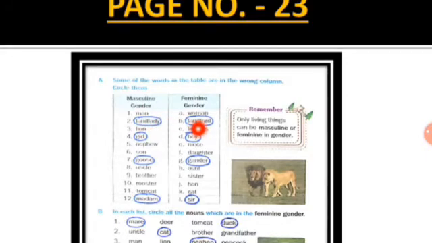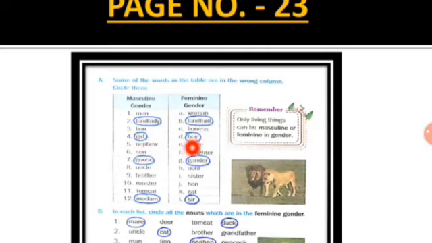Again landlord, it should be masculine gender, so it is written in the wrong column, so you have to circle it. Now the next one is lion. Lion is masculine gender, it is correct. Lioness, it is also correct. Now girl. Girl is not a masculine gender, it is a feminine gender. So this is also wrong, so you have to circle it. Boy. Boy is masculine gender, so it is written under feminine gender, so it is wrong. So you have to circle it.